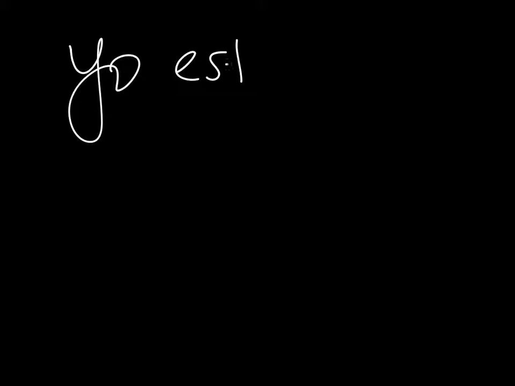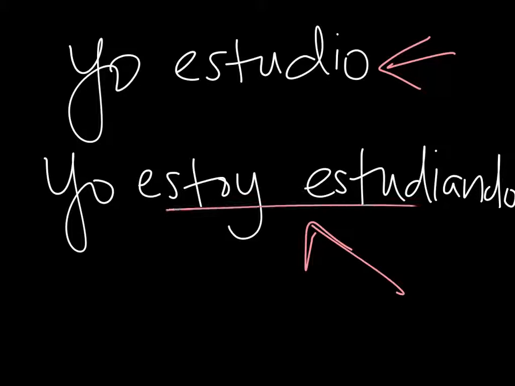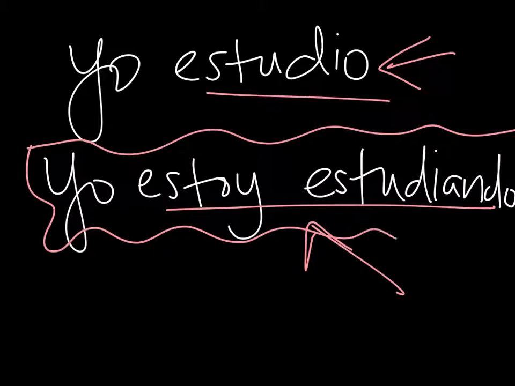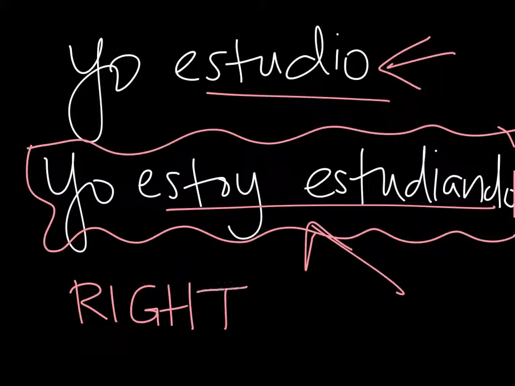So previously you learned that if you say like yo estudio, this could mean I study or I'm studying, okay? When you say yo estoy estudiando, this also means I am studying. So what is the difference between yo estudio and yo estoy estudiando? Well, obviously we have two verbs in the second one. However, this structure right here, the estar plus the ando, yendo, or the present progressive, this emphasizes that this is happening right now, in this exact moment.